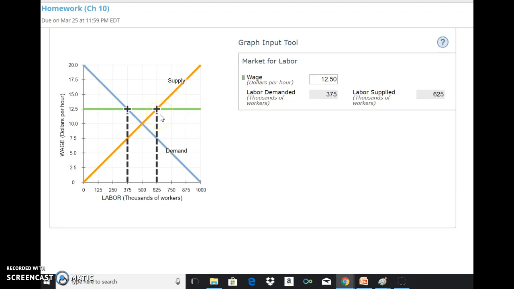So just a little clarification on what binding means. Binding means the price control would impact the market. For a minimum wage law to bind, the minimum wage must be greater in price than the equilibrium. So here, any price greater than $10 would be a binding minimum wage law.